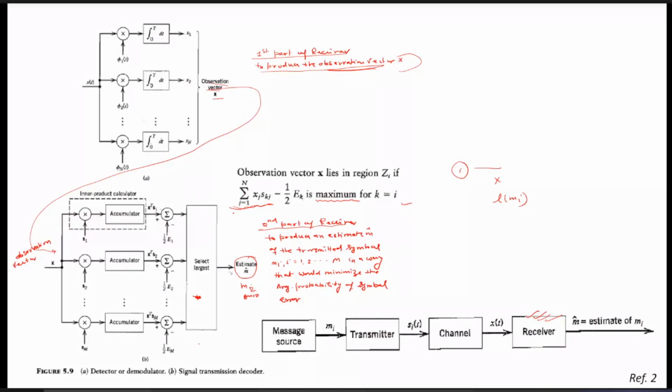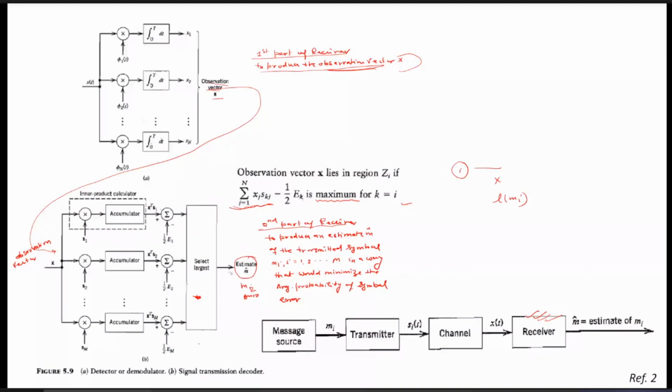And you can see this correlator receiver, we have already discussed the maximum likelihood detection technique, where we get the minimum probability of error. If you follow that, and here we have already followed that maximum likelihood detection technique, so definitely we'll be getting the minimum probability of error. And since we know that the receiver which provides the minimum probability of error is called an optimum receiver, this correlator receiver is also called an optimum receiver.